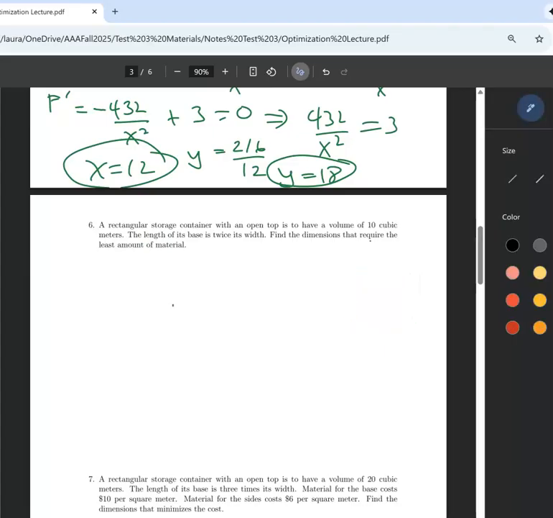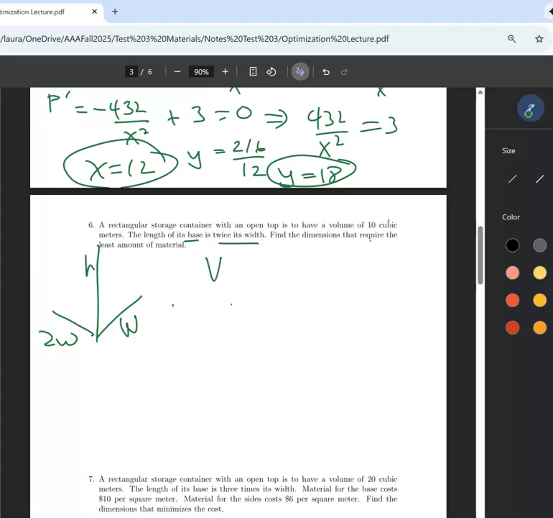Okay, rectangular storage container. The length of its base is twice its width. Yeah, let me start over again. So if this is the width, this would be twice the width, right? The base would be twice the width. Okay, and it's supposed to have some kind of height. Okay, it has to have a volume of 10.